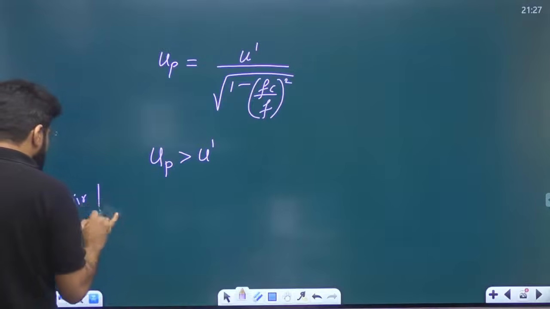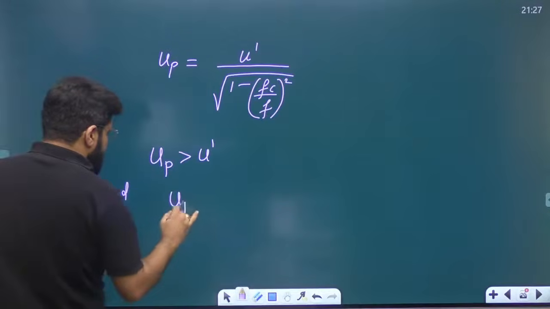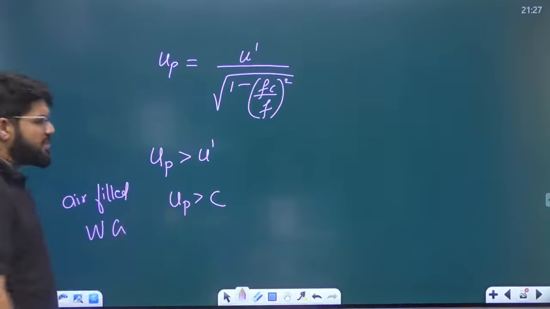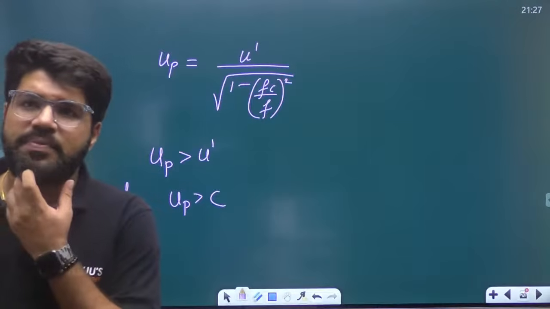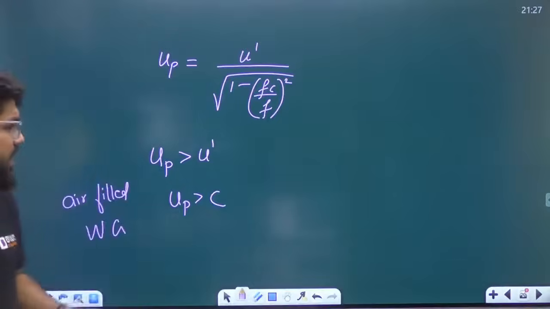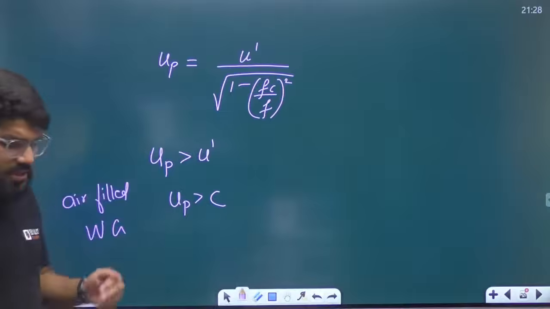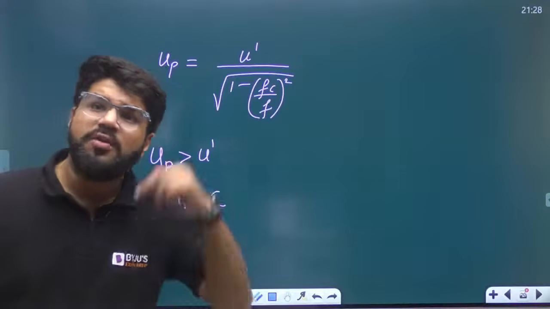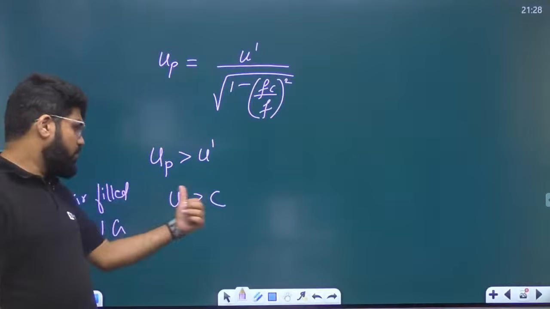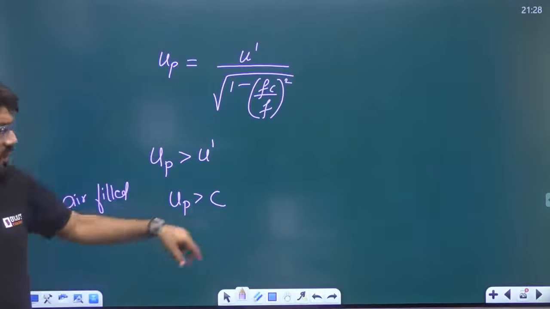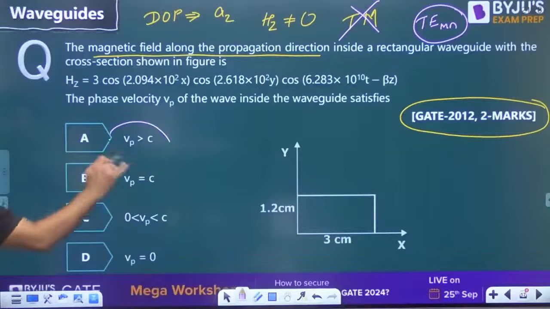If there is an air-filled waveguide, UP is greater than C because U dash will be the value of C. For an air-filled waveguide, UP is greater than C. How much? UP is greater than the value of C. The velocity of wave inside the waveguide is always greater than the speed of light. If I talk about air-filled, that is always greater. Okay, so can I say that A is the correct answer here?